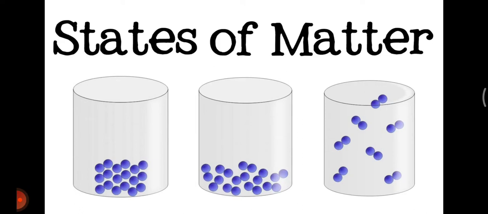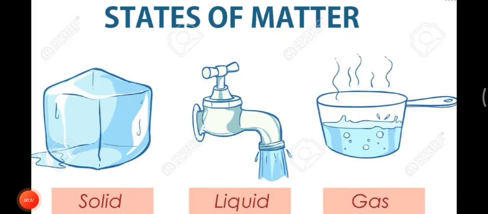There are three states of matter basically: solid, liquid, and gas. See this here? The first one, that is ice, is considered a solid because it is quite rigid. Then we have liquid, meaning things which can flow. And the third one is gas. Gas you all know, like in the form of vapors, in the form of oxygen, carbon dioxide, and many other gases, right? So let's discuss them one by one in detail.